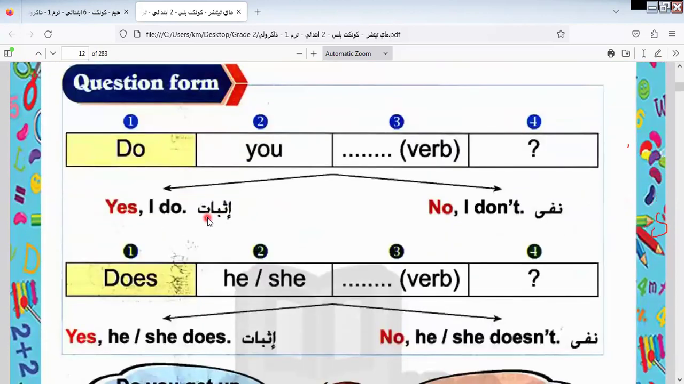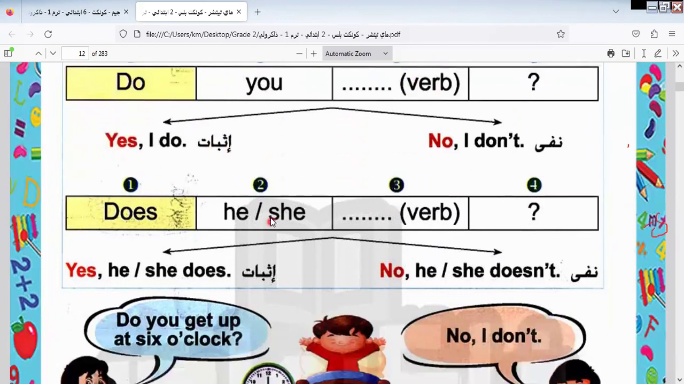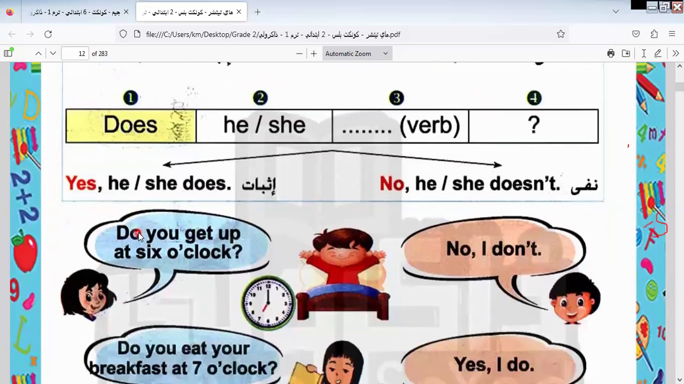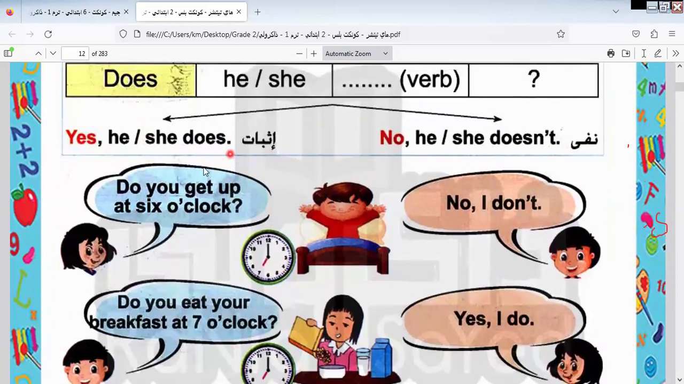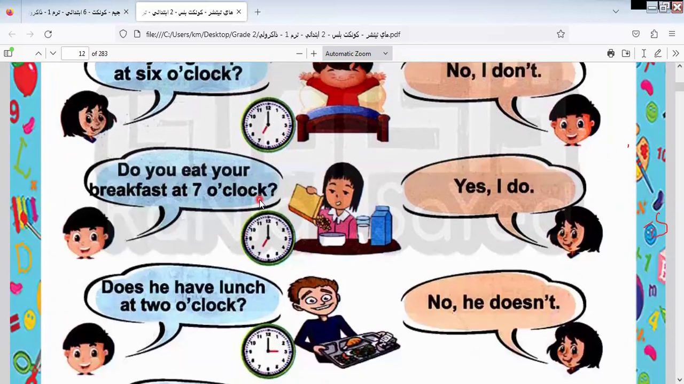This is the question form. How to make a question? We put do before the subject and keep the verb, like this. Do you have? Yes, I do, or no, I don't. When we reply with the affirmative or the negative, like this. When we ask about he or she, we say does plus the verb. Yes, he or she does, in the affirmative form. In the negative form, we say no, he or she doesn't.